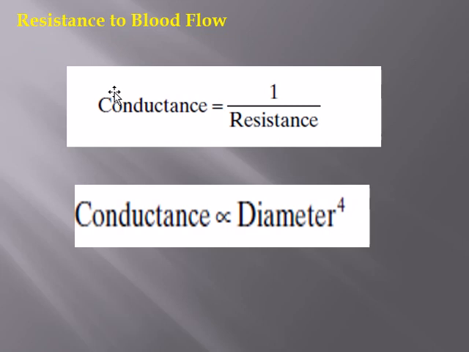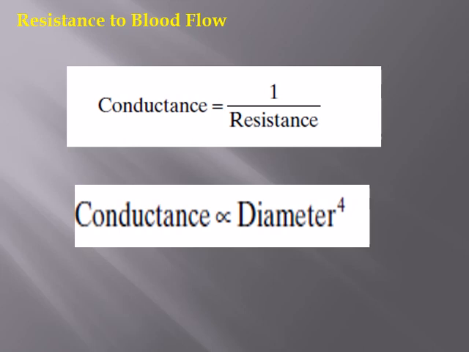Now, as you all remember from the lectures of physics in your matric, O levels and A levels and FSc, conductance is the opposite of resistance. It is the inverse of resistance. So the more the resistance, the lesser the conductance, and vice versa. It is directly proportional to the fourth power of the diameter or the fourth power of the radius. When the diameter is doubled, the conductance will be increased not twice, rather 2 raised to power 4. So 2 into 2 is 4, 4 into 2 is 8, 8 into 2 is 16 times.